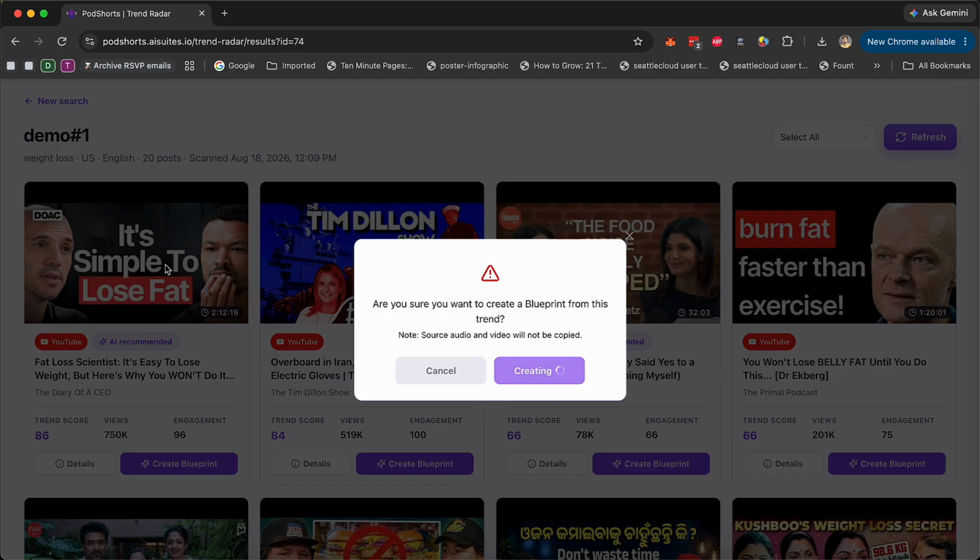Now, what this is going to do is go find this video, transcribe it, understand the DNA, the hook, the style, the marketing, the way of speaking, the way of presenting the content, and then it's going to create that DNA profile, the blueprint that you can then use to create your own podcast. And now you can use the same blueprint to create podcasts not only in the weight loss niche, but you can create in any niche you want.